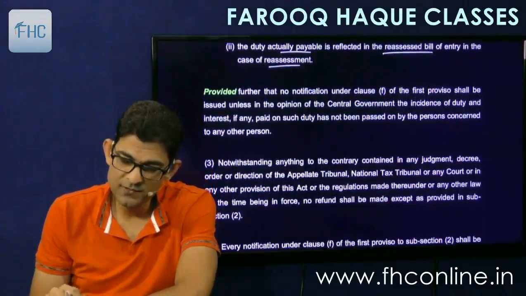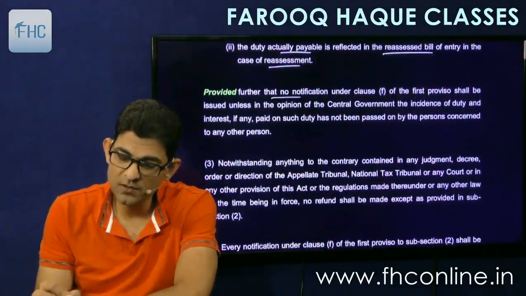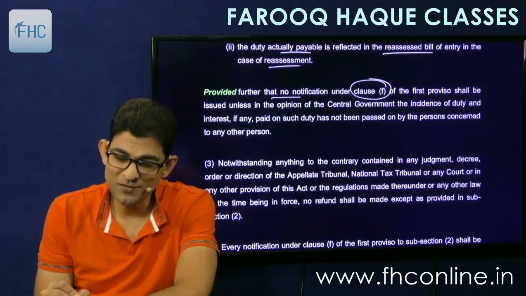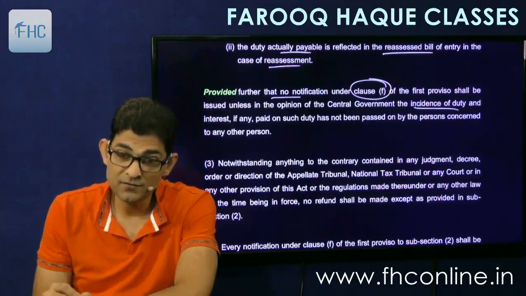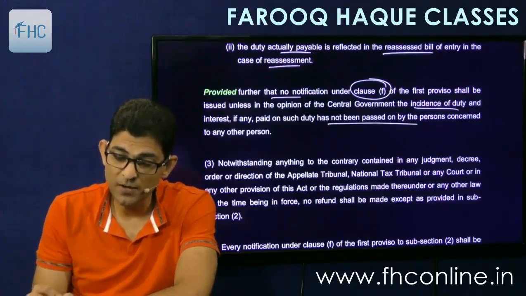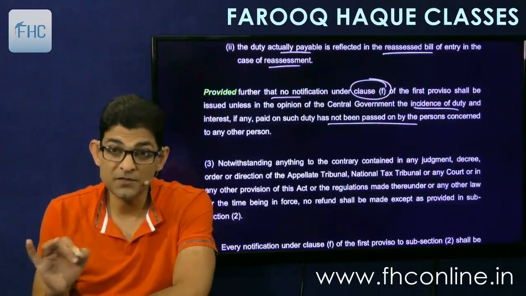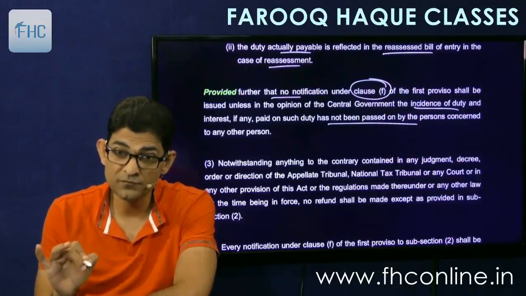Then proviso says that no notification under clause F, the reliance one, of the first proviso shall be issued unless in the opinion of the government the incidence of duty and interest, if any, paid on such duty has not been passed on to any other person. Means unjust enrichment concept applies here also, even for clause F.